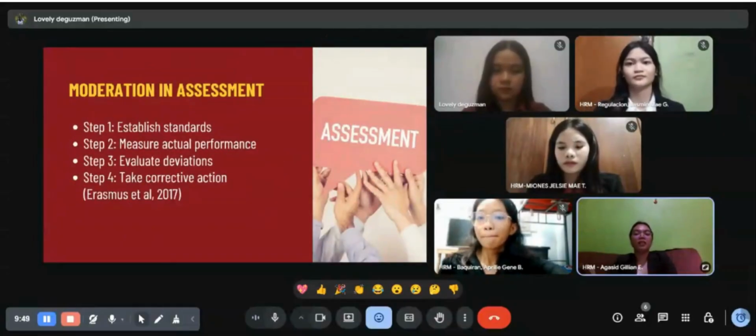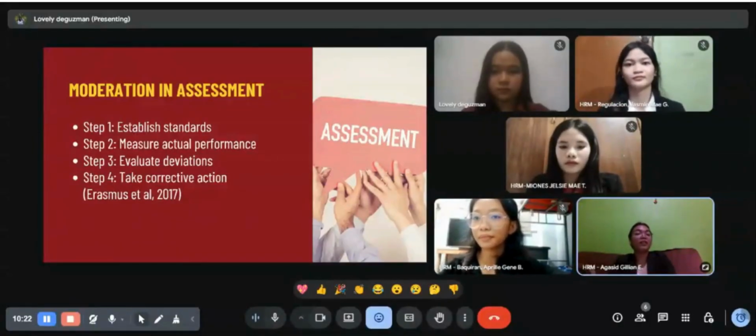Next is the moderation and assessment. So this is a process that supports and evaluates the assessment environment, the process and the instruments. The goal is to confirm that the results are reliable and authentic and also to improve the overall quality of both the assessment and the assessors. So in this step, it consists of four steps. So in step 1, you need to establish the standards.